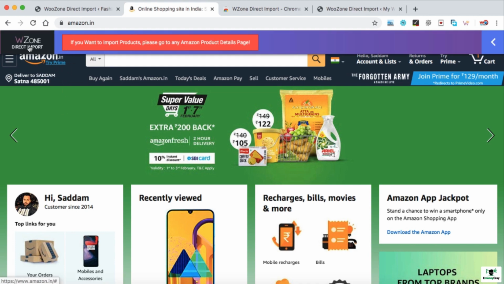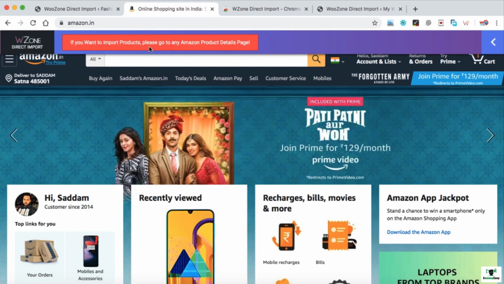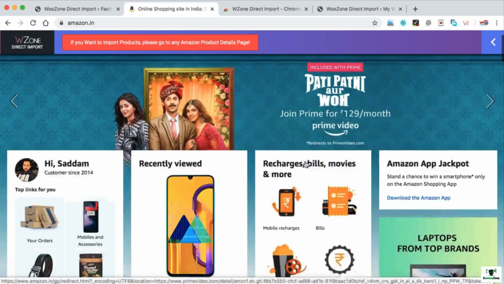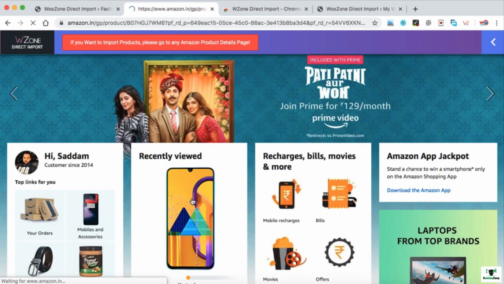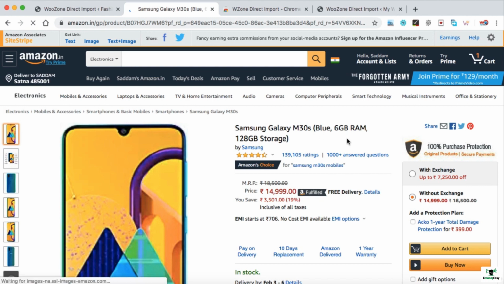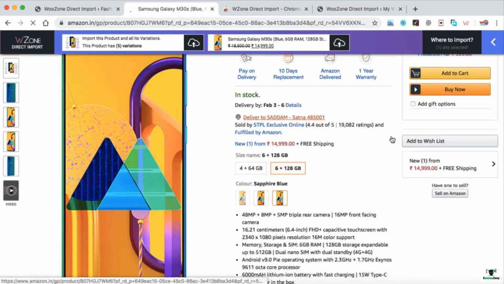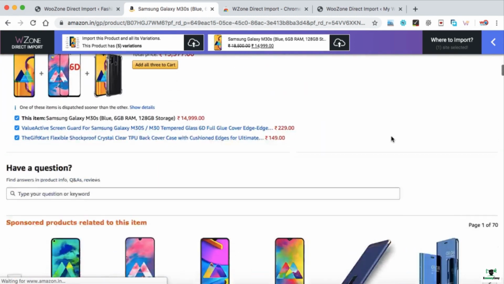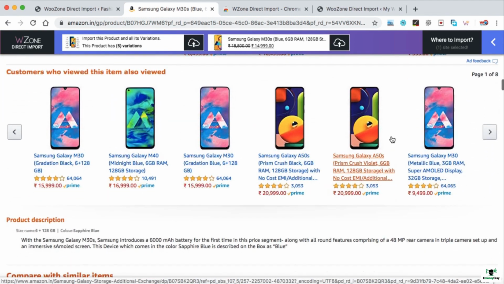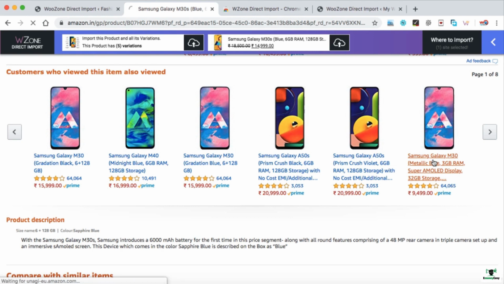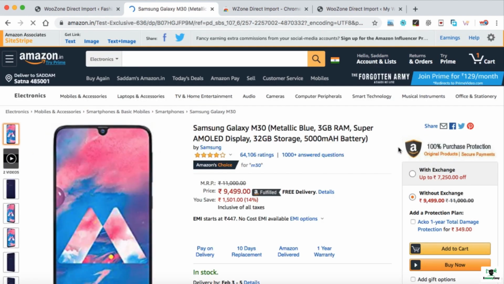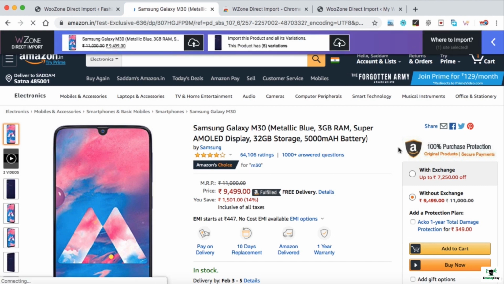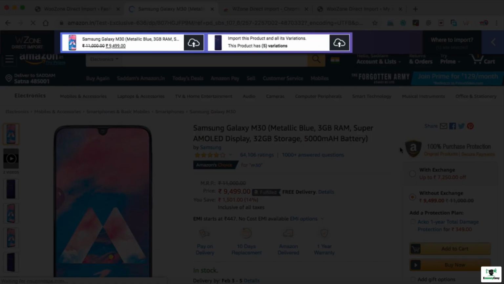We'll be seeing the very top bar WZone Direct Import message. So let's open a product page, for example this mobile phone. Now this is a single product page of the Amazon website and we can import this product into our website. So we have a lot of data over here. Let's try a different phone because we have already used this phone earlier. Alright, so this is a new product that we can import into our affiliate website. Now at the very top you can see two options available.